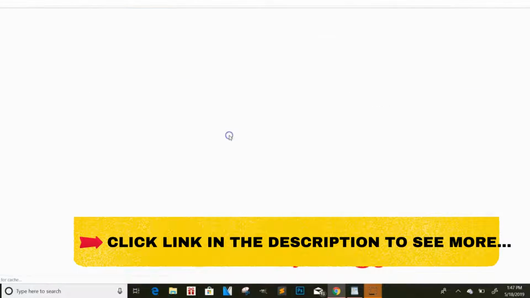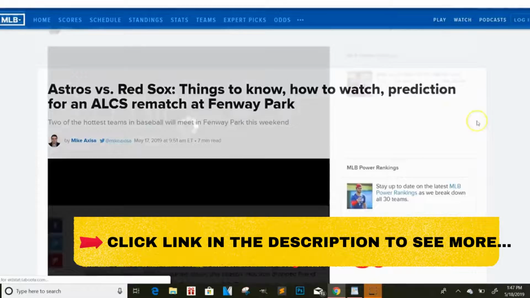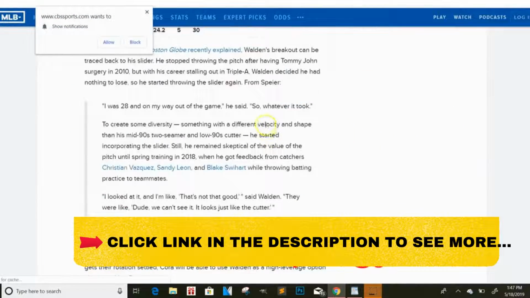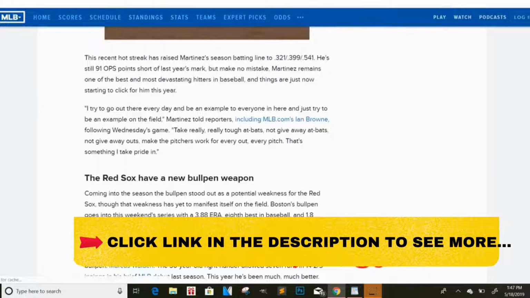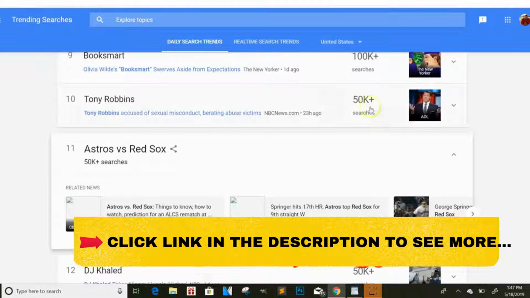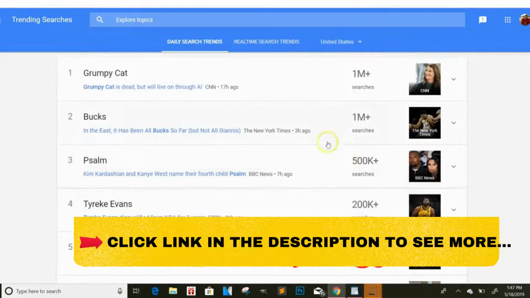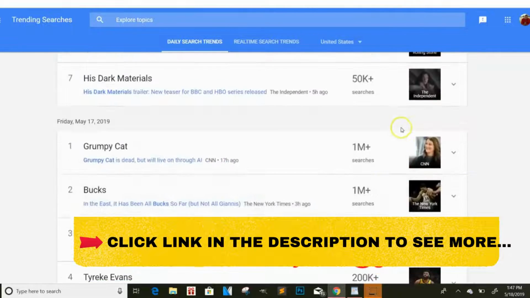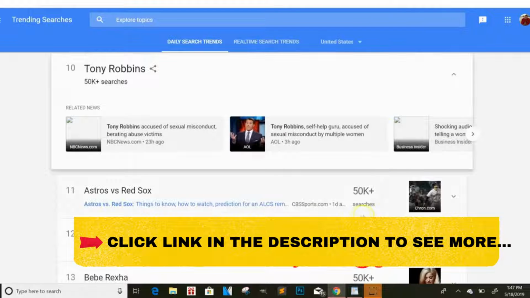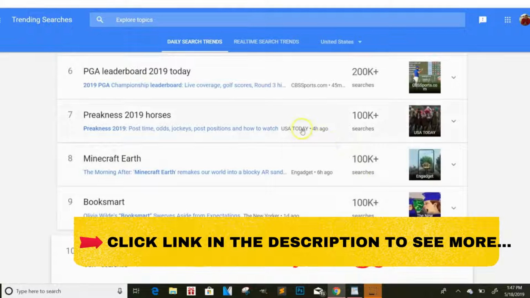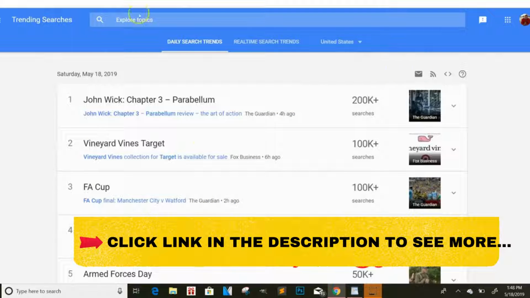A simple right click, view page source, copy the entire thing, put the content locker at the top, and you've got yourself a trending site that's getting upwards to how many searches? Let me see if I can click on a different one. This one gets 50K searches right now, 3 hours ago. So when was this posted? Let me go back down if I can find it. One day ago this was posted and it's already getting 50,000 searches. Some of these were posted 4 hours ago. This one was posted 45 minutes ago, already getting 200K searches. So these are some of the things that you guys can do to lock your content up.